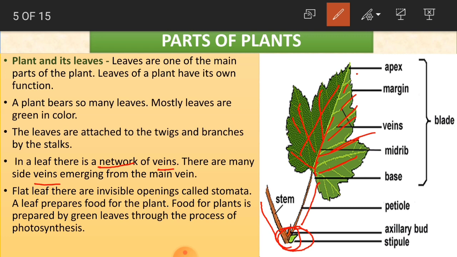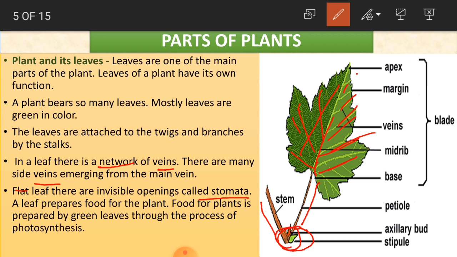Okay, children. Now flat leaves, like most of the leaves, not most of the leaves, every leaf is again different. As I said, you have different types of leaves also, as we have different types of flowers and fruits. Here also different types of leaves. So all the leaves are having invisible openings called stomata.